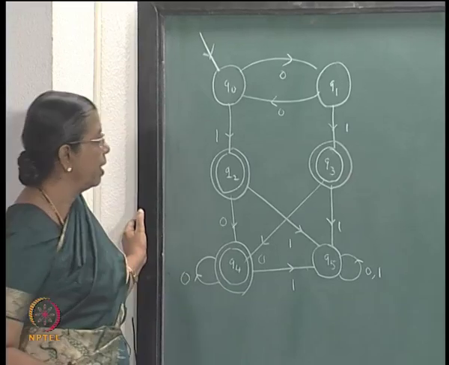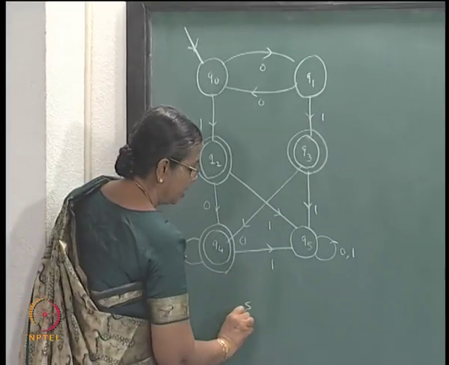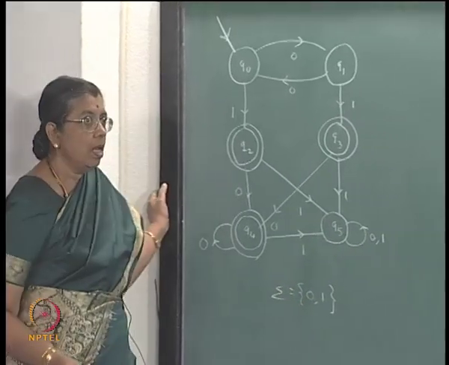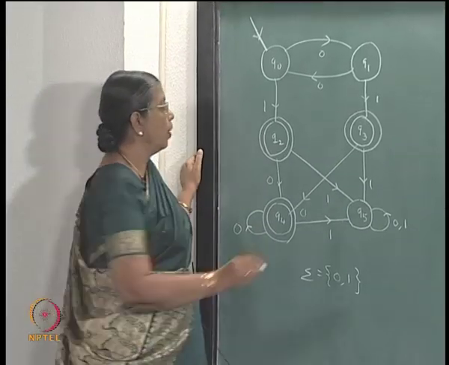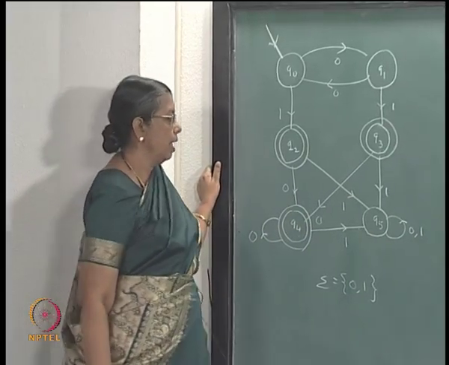Look at this state diagram. It is a DFSA. The alphabet is 0, 1 here. Now, what sort of strings will be accepted by the machine? Q2, Q3, Q4 are final states.